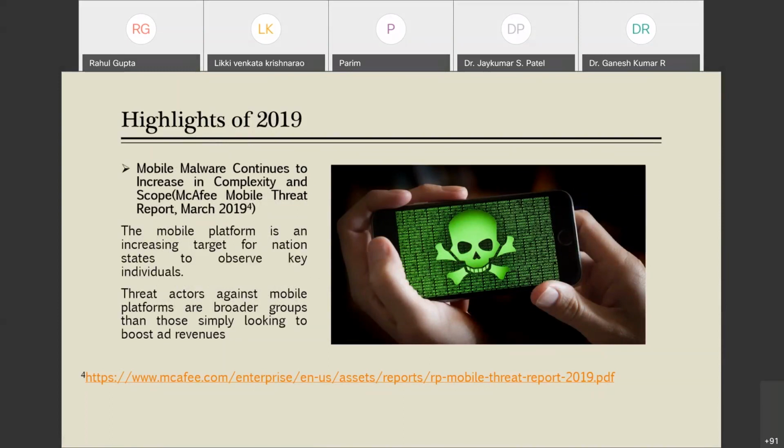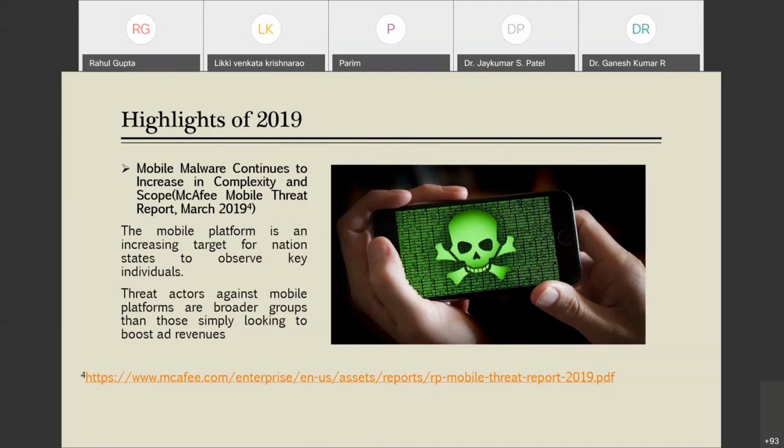It highlighted that the mobile platform is an increasing target for nation states to observe key individuals. If a nation's government wants to keep track of an individual, they are making use of these malicious apps to track some individual's activity.